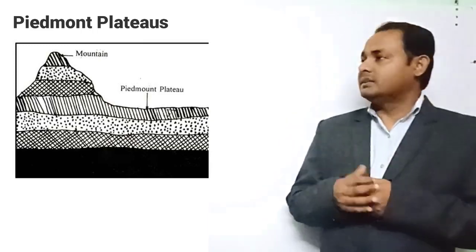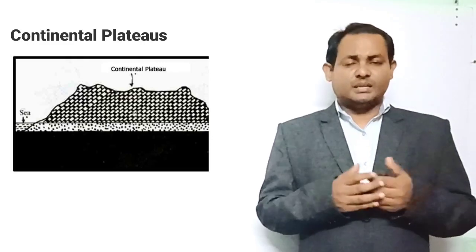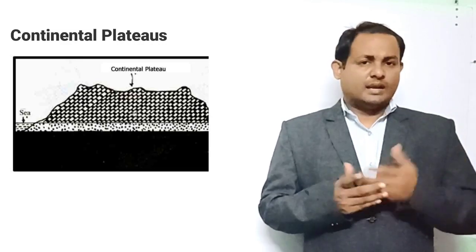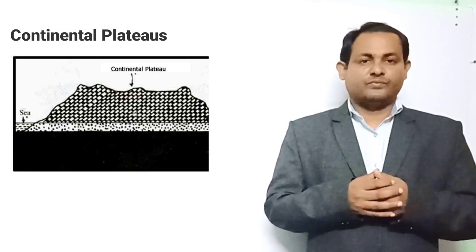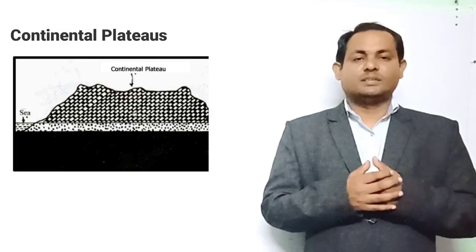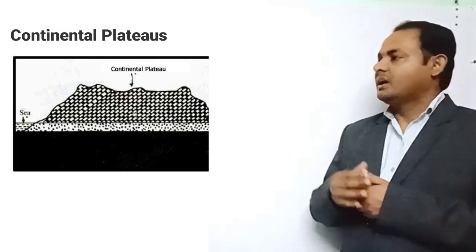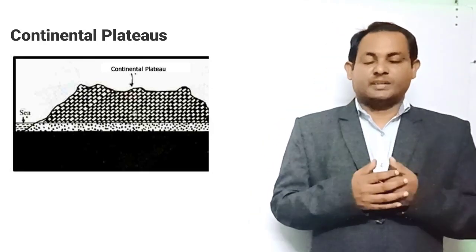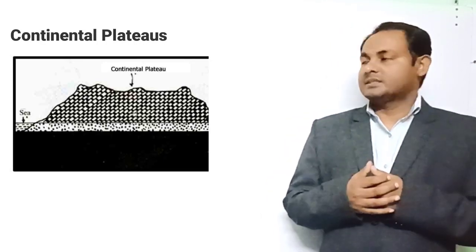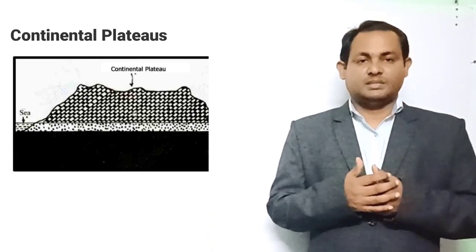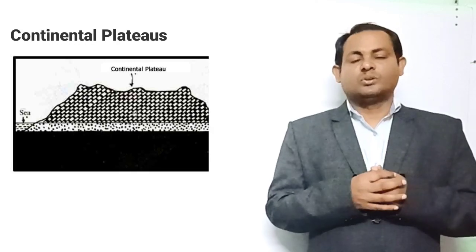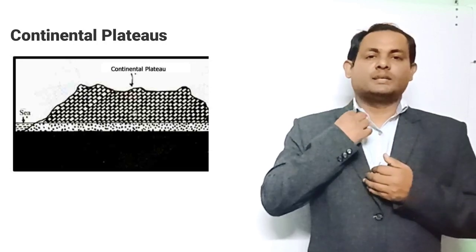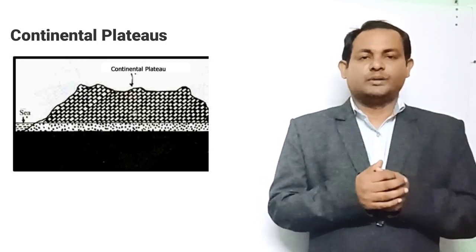And next there is the continental plateau. Continental plateaus are formed either by an extensive continental upliftment or by the spread of horizontal basic lava sheets completely covering the original topography. This kind of plateau shows a broad elevation in contrast to the nearby lowlands, with steep sides. Continental plateaus are also known as plateaus of accumulation. For example, the plateau of Maharashtra is an example of a continental plateau.